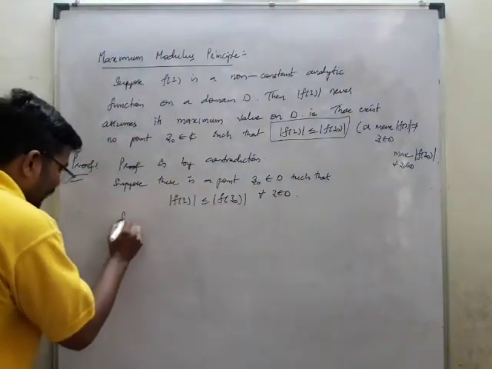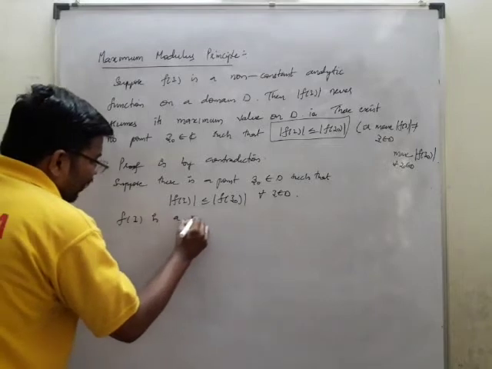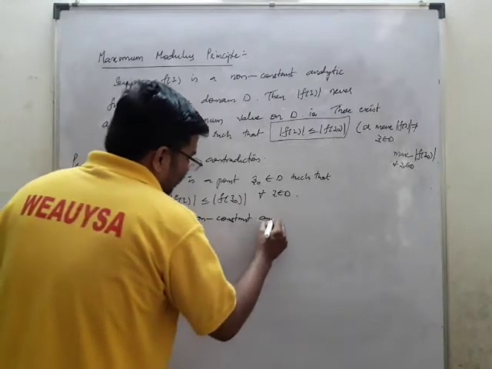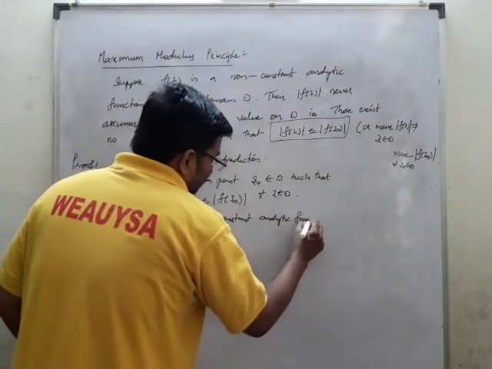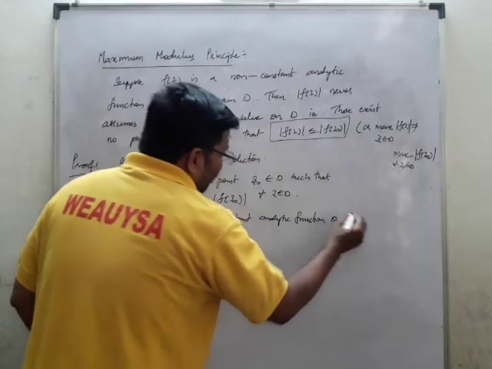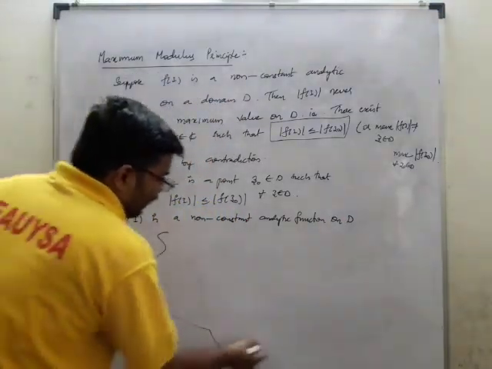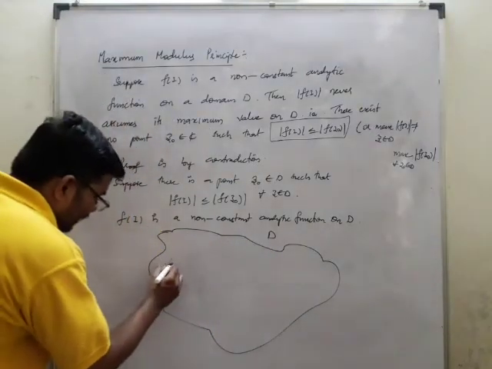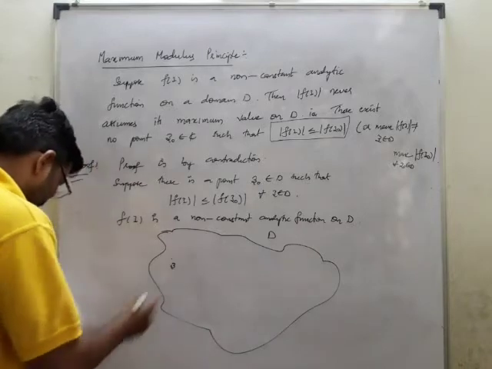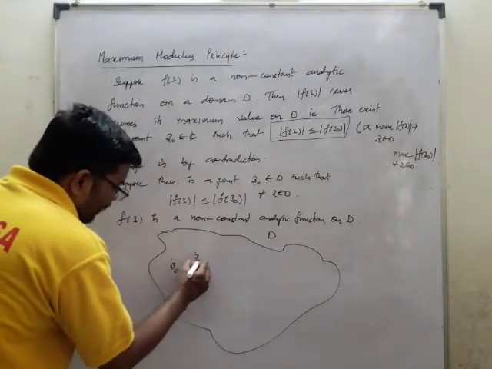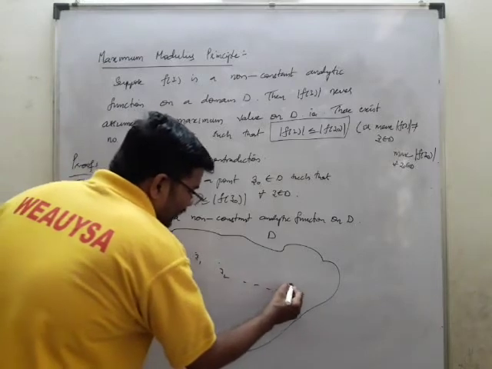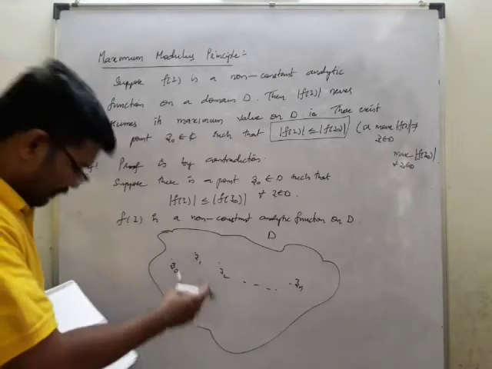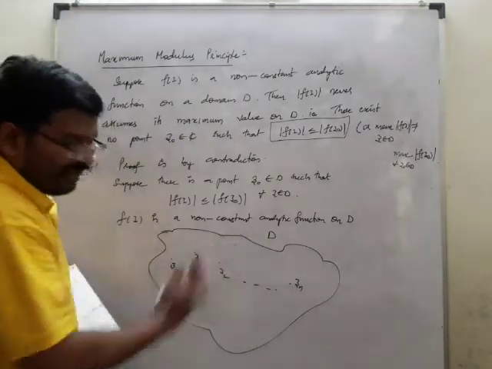Now, since f of z is a non-constant analytic function on D, I'll take D here. There are some points here. I'll take z naught, and somewhere z1, somewhere z2, and so on, up to zn. D is nothing but an open connected set.